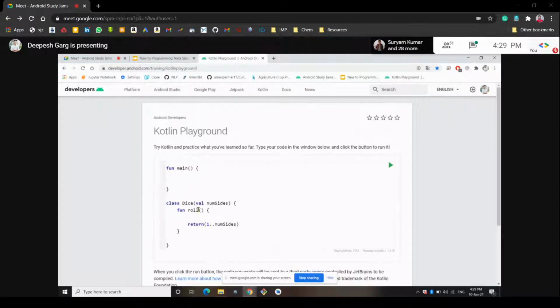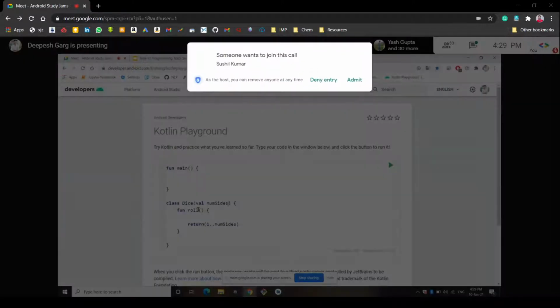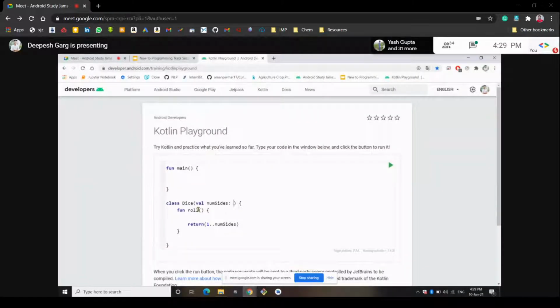Float numbers mean numbers with points, like 2.5 or 2.6. Now we are only using integers, like 1, 2, 3, 4, 5, and 6. So this is an integer type of variable, and we will add int, so that it knows it will get an integer value.